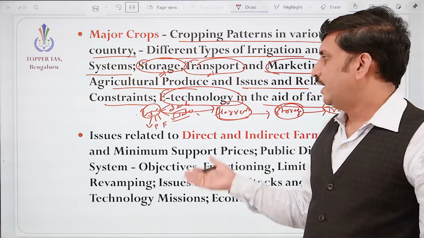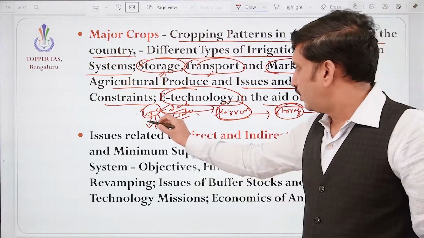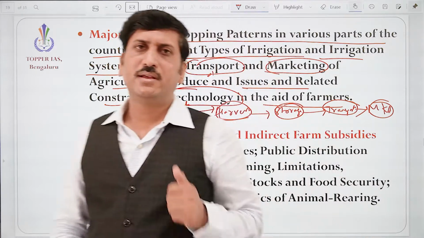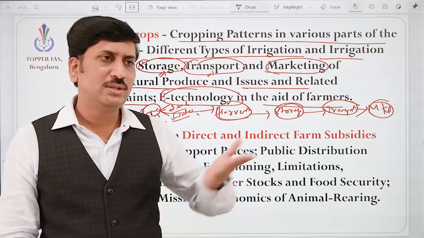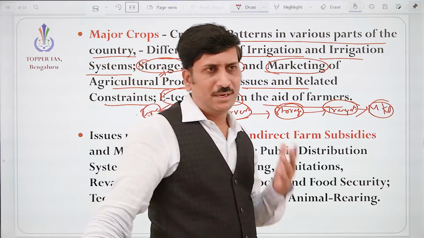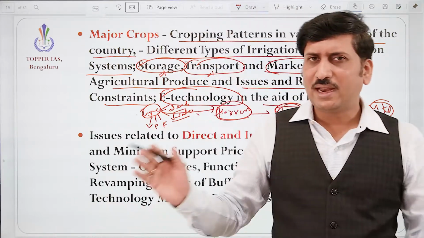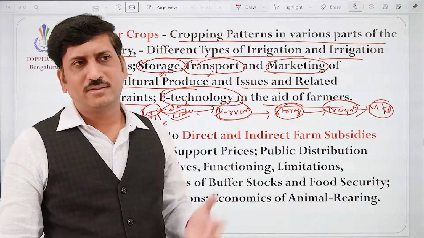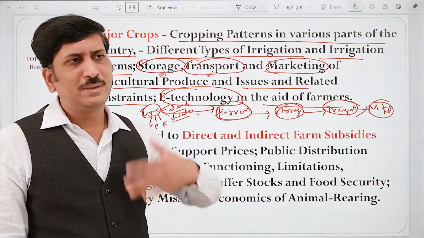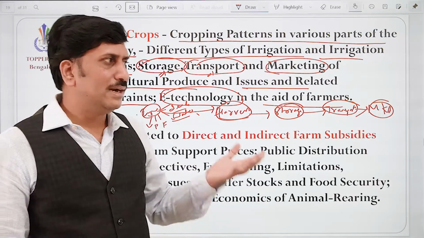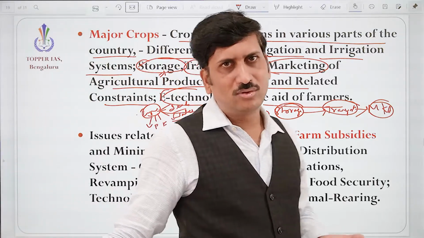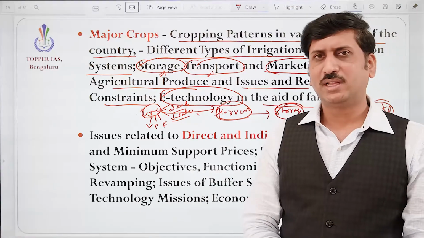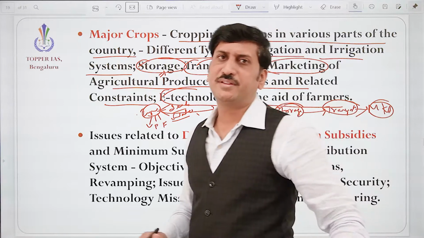Okay, and for all these things, what is involved is money. Without money, you cannot do anything. We know that in India, most of the people are marginal farmers. They have a small area, and they cannot afford to purchase tractors and so on. They believe in traditional farming methods, and they lack money to purchase quality seeds. So they will sow the traditional seeds. To avoid all these things, the government is coming up with support systems, right?